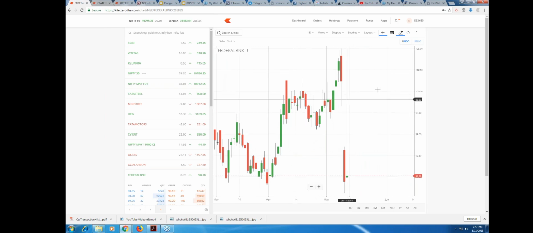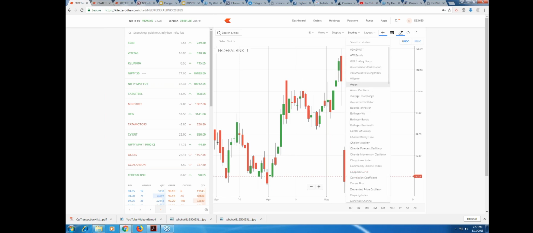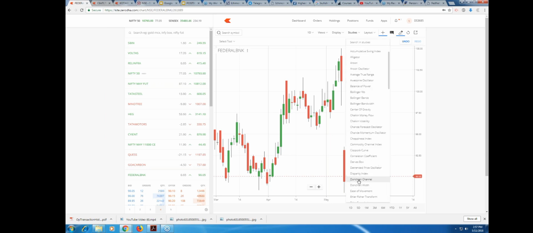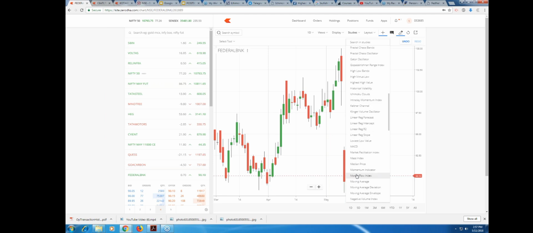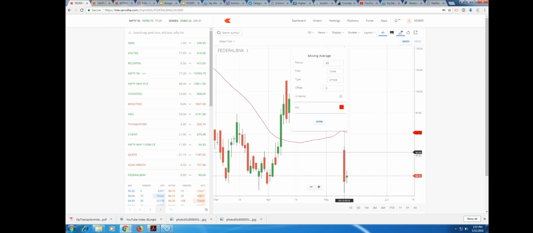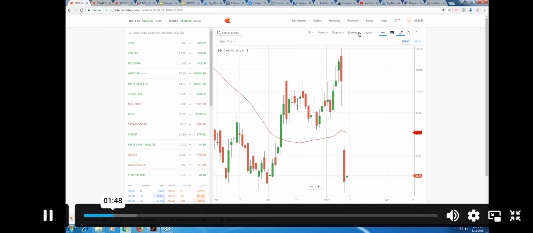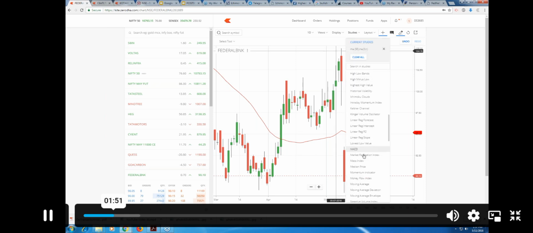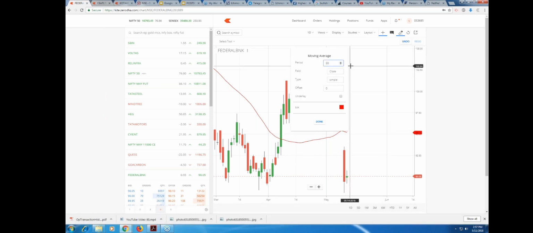So let me take you to the stock or Nifty. Any of the thing is fine. So we will put the studies. Go to the studies and put moving averages, and we will use simple moving average. We will not use any exponential or anything. So first it shows me 50, give it a red color, and done. Next, again you go to the moving averages, and now you make it 10 and give it a green color.